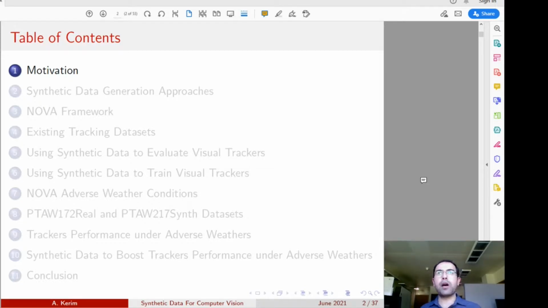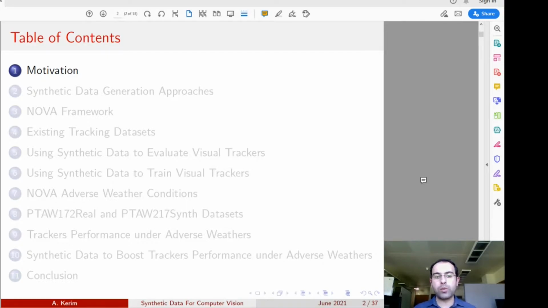Now the second part, which is based on some facts that we found in the first part, is much more dedicated toward the adverse weather condition. So first of all, we will show the main attributes that were implemented toward improving the adverse weather condition simulation.